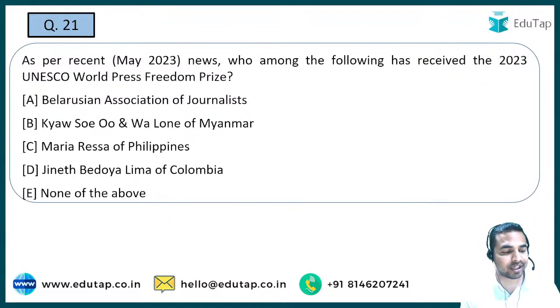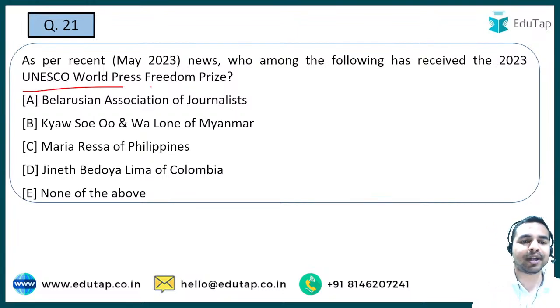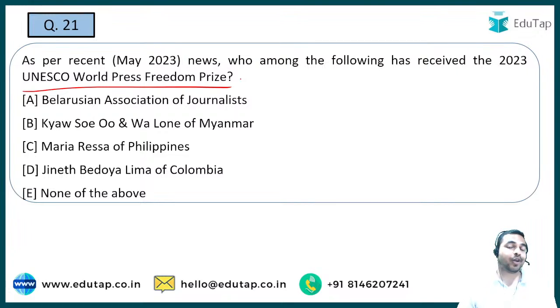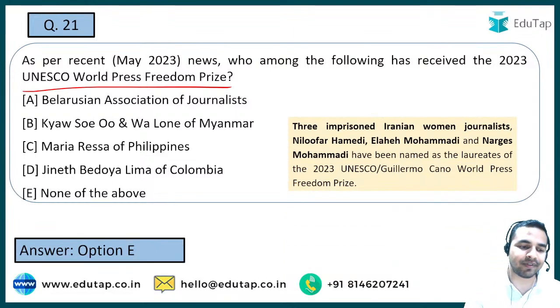We are moving towards the next question which is here on the screen, and the next question is on the UNESCO World Press Freedom Prize. So guys, these kind of questions are very important from the exam point of view because recent awards जिसको दिए गए हैं, क्यों दिए गए हैं, तो कौन सा अवार्ड था, ये सारे ही क्वेश्चंस इंपॉर्टेंट है फ्रॉम द एग्जाम पॉइंट ऑफ व्यू. एंड सिमिलरली व्हेन आई टॉक अबाउट द यूनेस्को वर्ल्ड प्रेस फ्रीडम प्राइज, इट वाज बेसिकली गिवन टू none of the above which are here given.